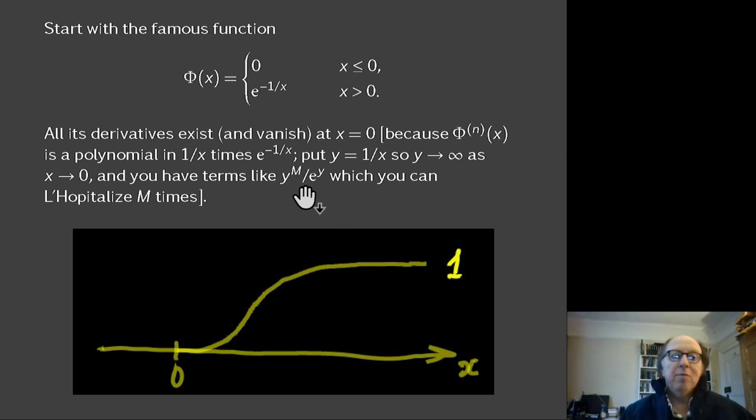And you can do that by L'Hopital's rule if you want, or you can just observe that in the power series for e to the y, there is a term y to the m plus 1 over m plus 1 factorial, and a whole lot of other positive terms, and so this is less than y to the m over y to the m plus 1 over m plus 1 factorial, that term you pull out of the power series for e to the y, and that goes to 0.